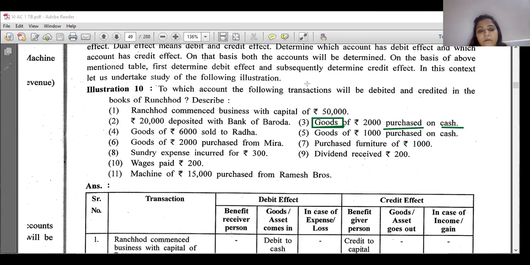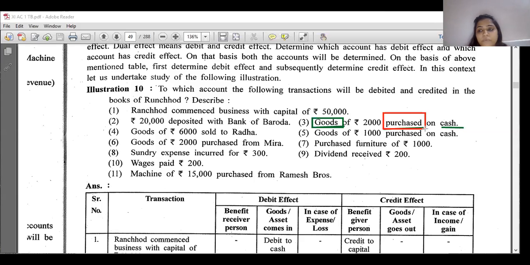Whenever we purchase or sell our business related product, those words are used as purchase or sales.